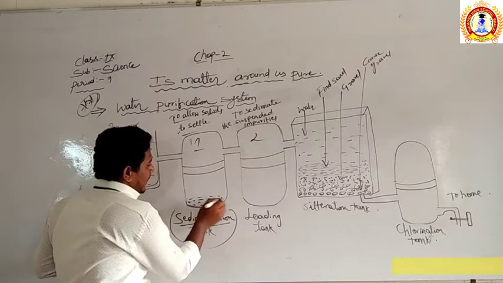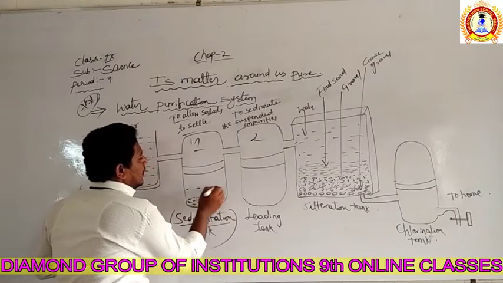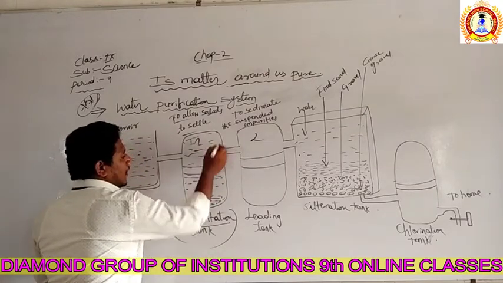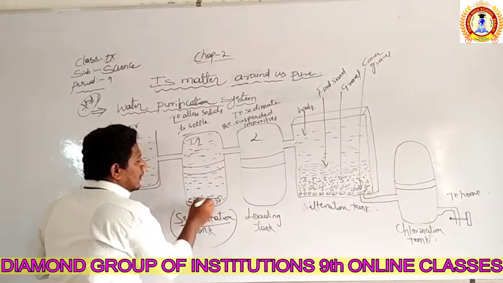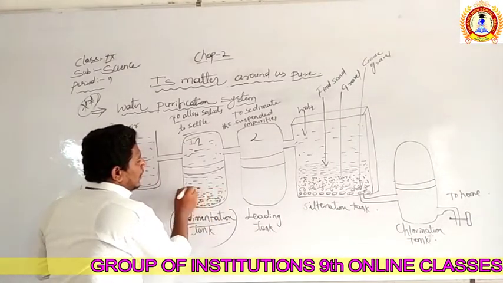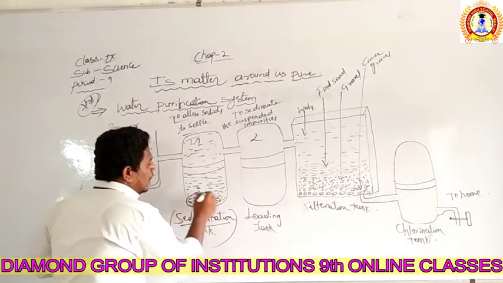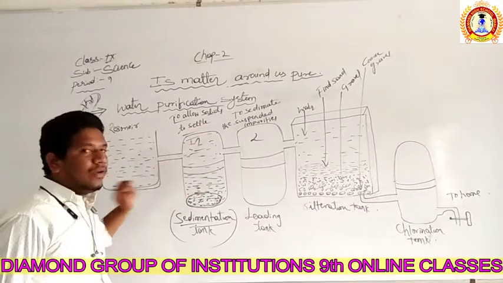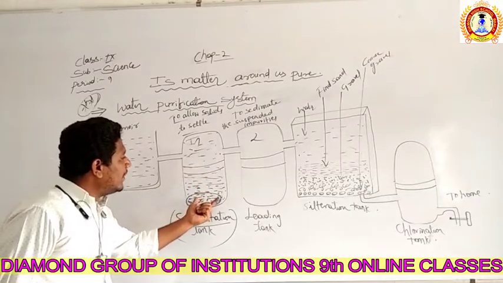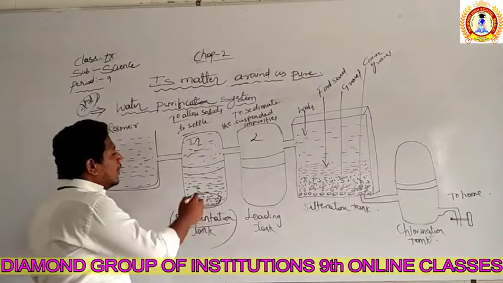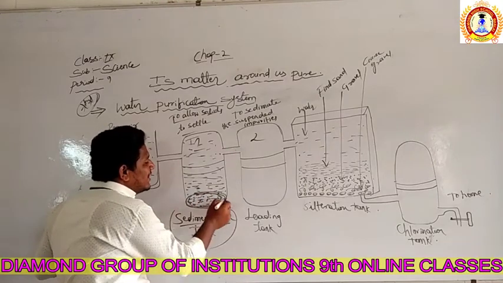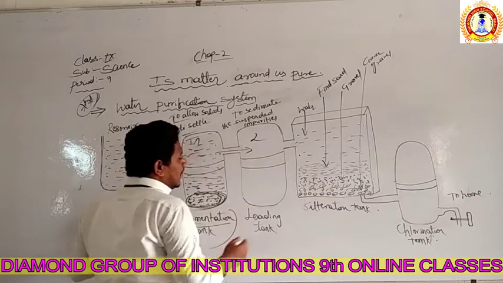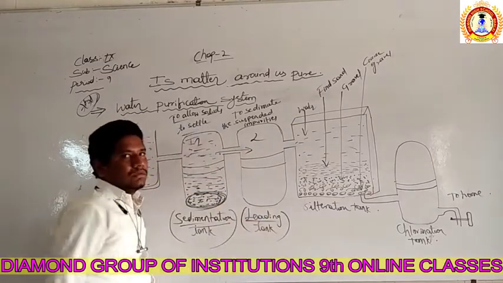So in the sedimentation tank, just consider this is the water. These all are the solids of that water, right? When we leave the water untouched for some time, what happens? All the solids will settle down. After the separation of all the solids in the sedimentation tank, that water is moved towards the second tank. That name is known as the loading tank, right?